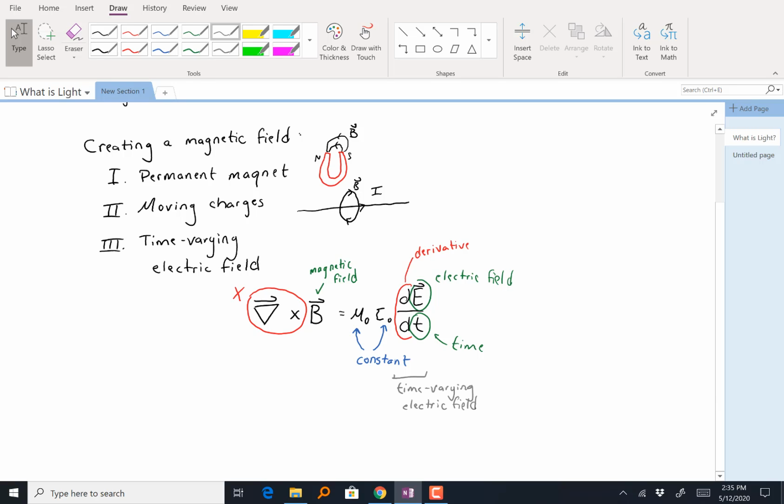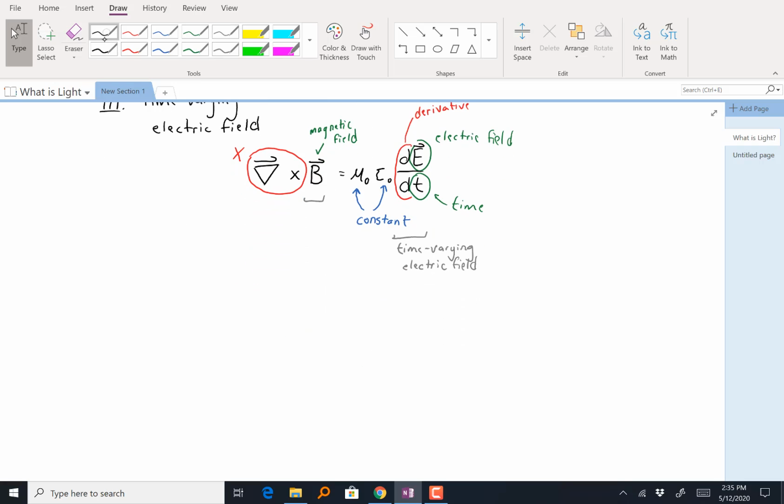And my time varying electric field is going to create a magnetic field. All right, so this is the law that's telling us about the relationship between the electric field and the magnetic field. Okay, now moving on, we're going to look at Faraday's law, the objectively best law in physics.